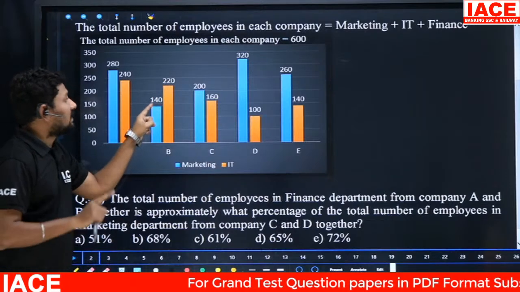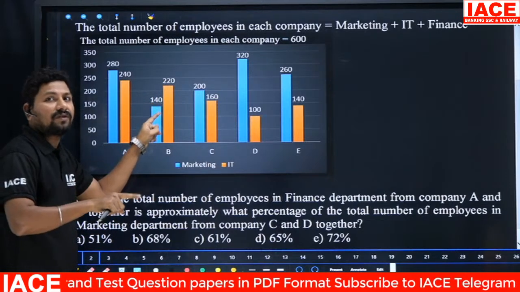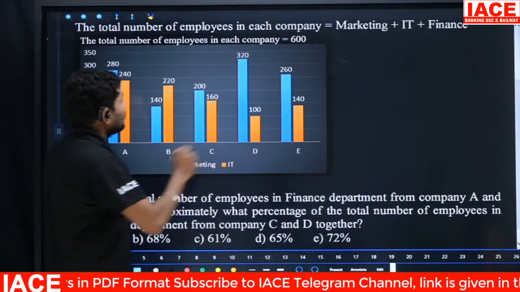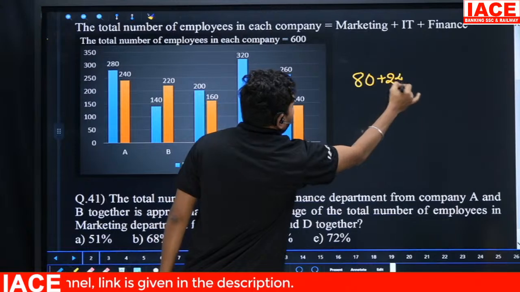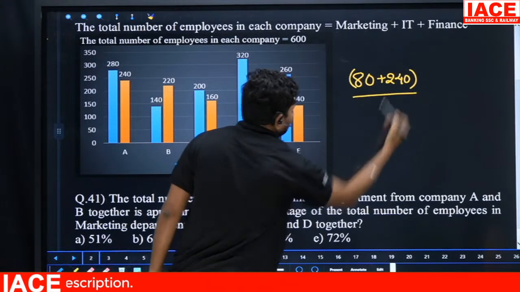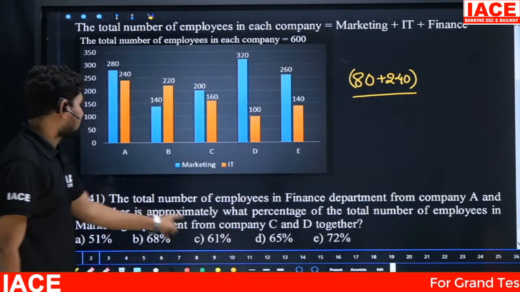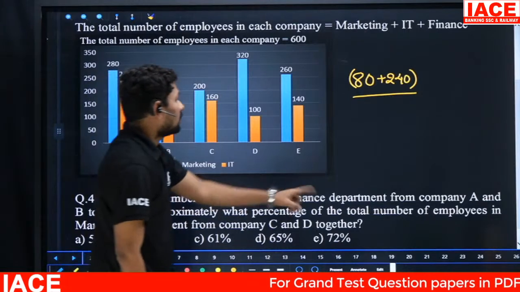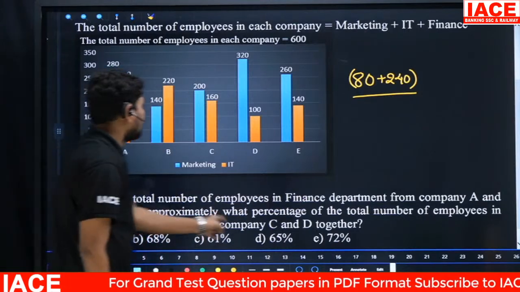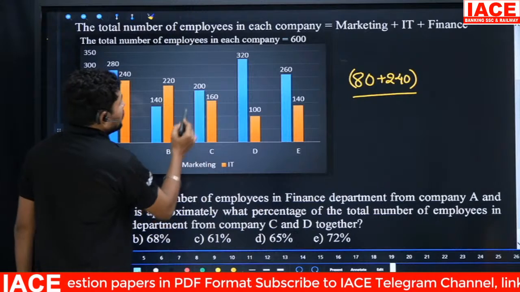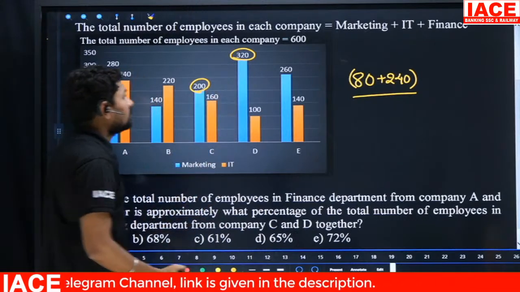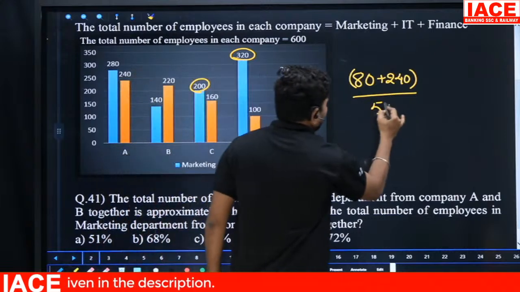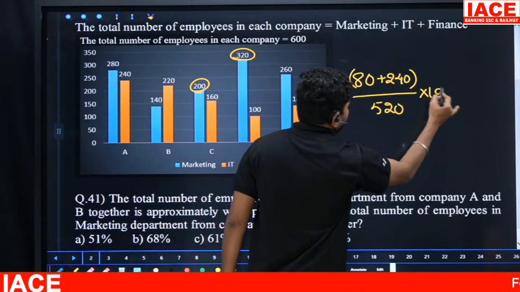220 plus 140 is 360. Removing 360 from 600, the remaining value is 240. 80 plus 240 is approximately what percentage of the total number of employees in the marketing department from company C and D? Marketing departments are 200 and 320. Overall, how much? 520. I need the percentage, so multiply with 100.